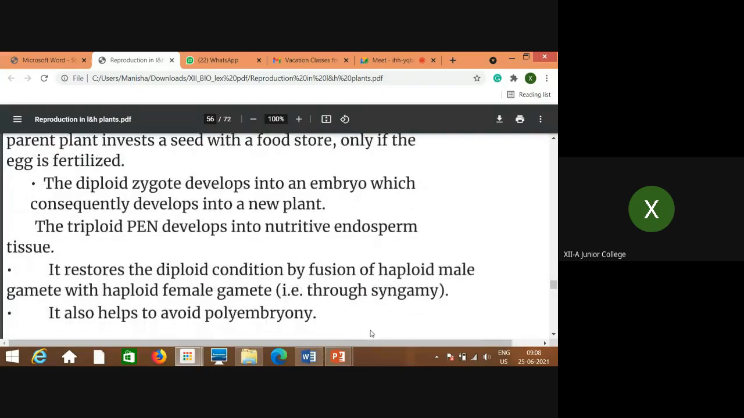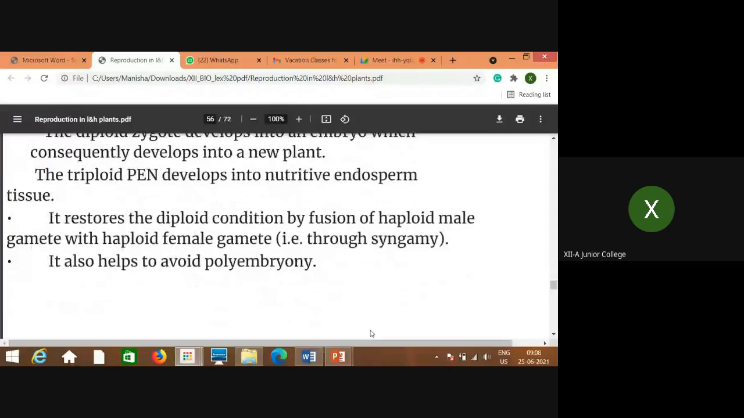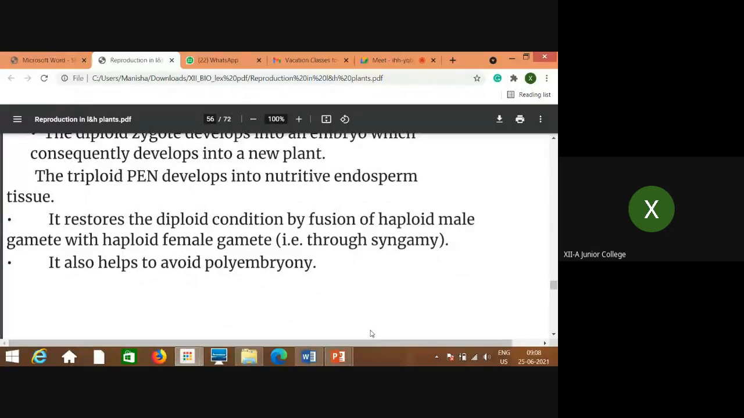Then it restores the diploid condition by fusion of haploid male gamete with haploid female gamete through syngamy. That means you know that syngamy is what? First fertilization. One of the male gametes fuses with the female gamete, that means the egg cell. Both are haploid. So what happens then? The result of the fusion of two haploid gametes is the diploid condition. That is, the zygote is formed. So this condition is restored again, which is very important.